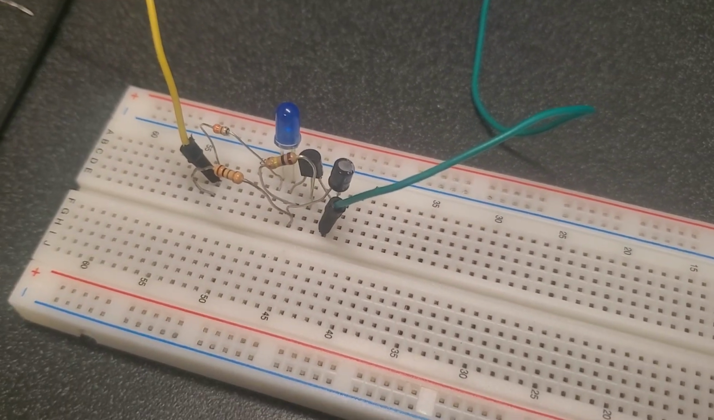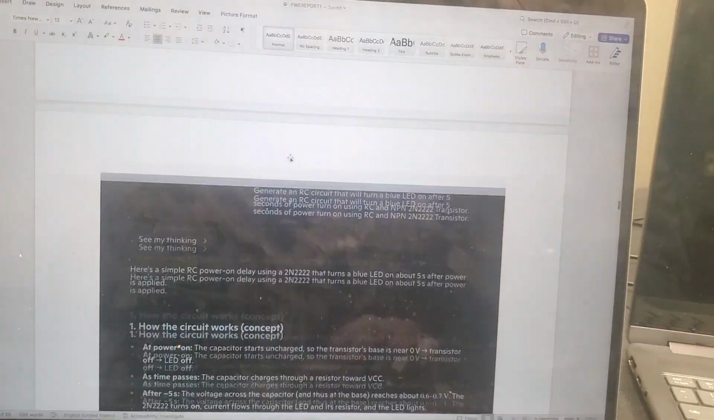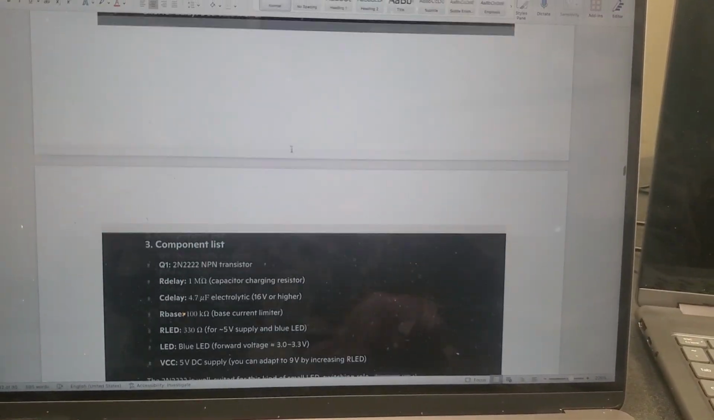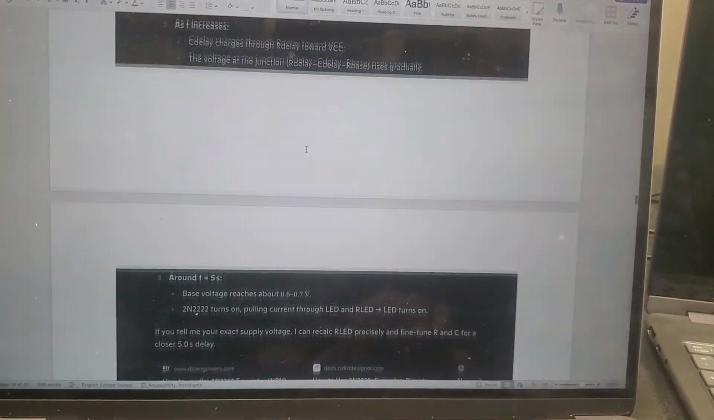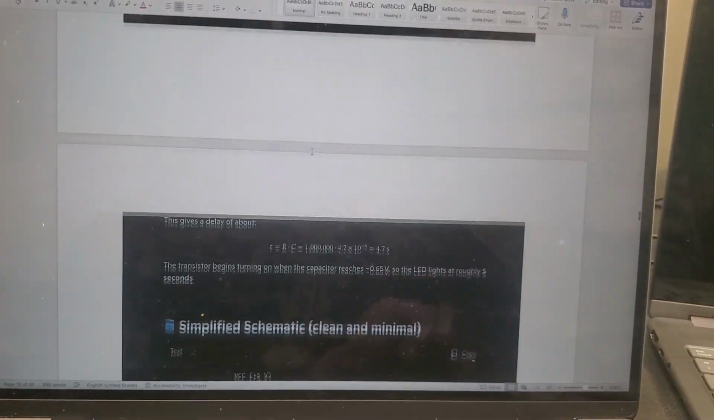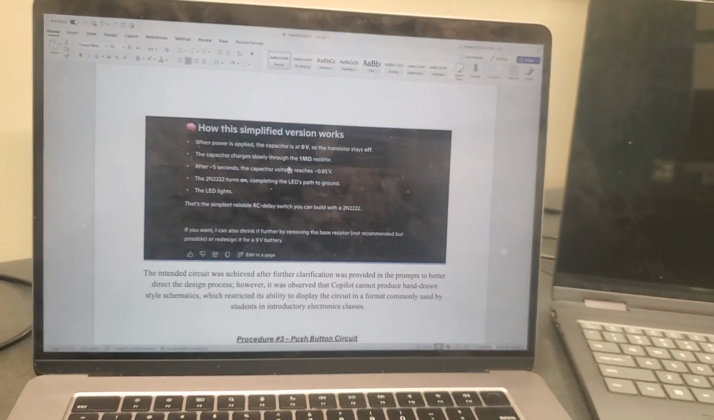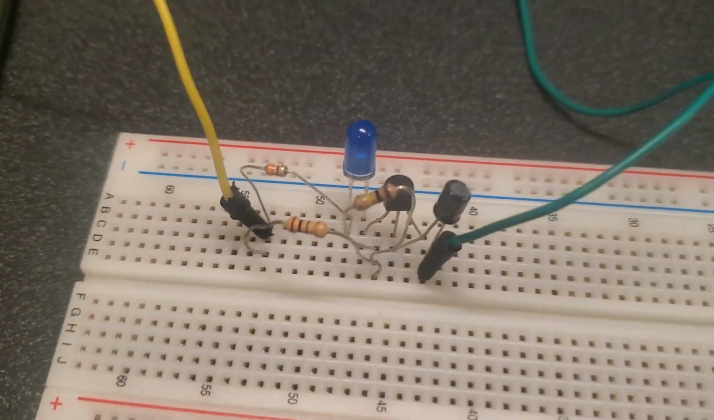So this is my RC circuit designed by AI. This is what ChatGPT gave me. This is the prompt: Why does the LED get dim once it goes past a certain point? What is the circuit? And this is the actual hardware of what AI gave me.